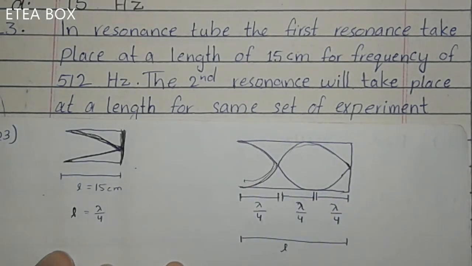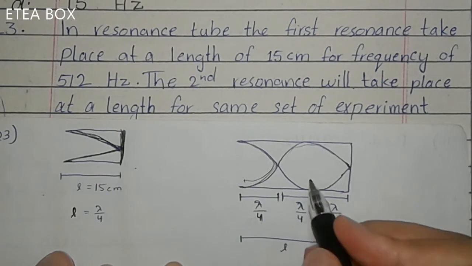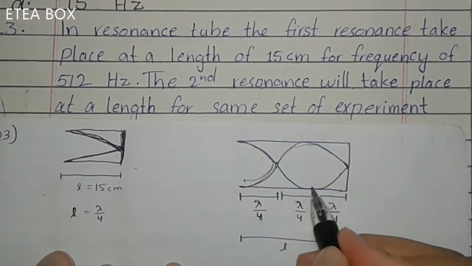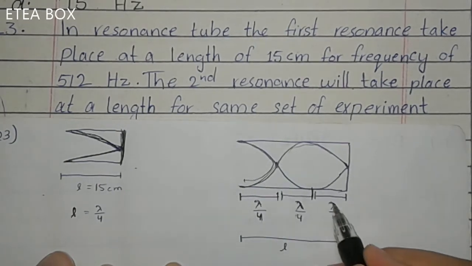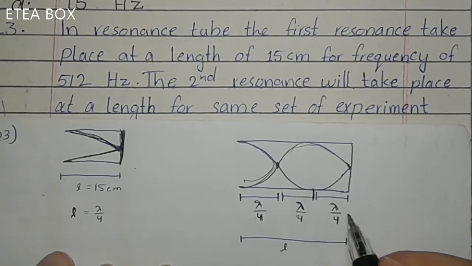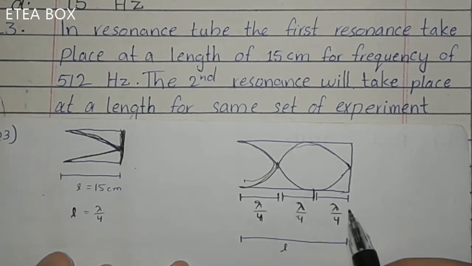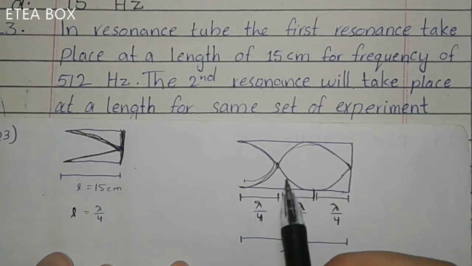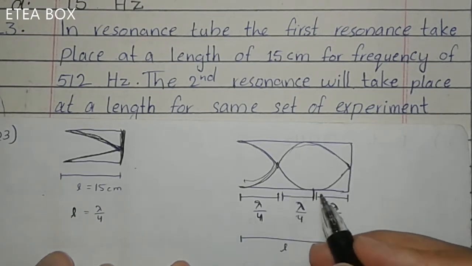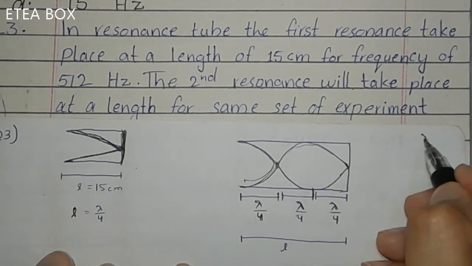Now from here to here it is lambda by 4, and from here to here this one is also lambda by 4, and this one is also lambda by 4. Keep one thing in your mind: in case of a closed organ pipe, you have to consider lambda by 4 for all of this. In the previous MCQ, that one was standing waves. In case of standing or stationary waves, you have to consider lambda by 2.